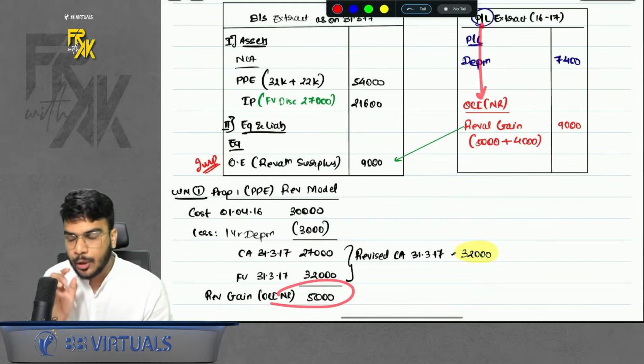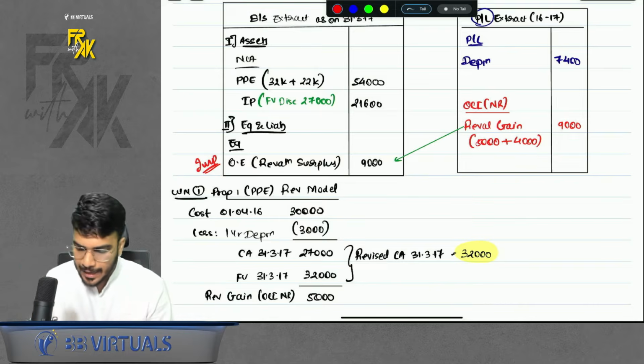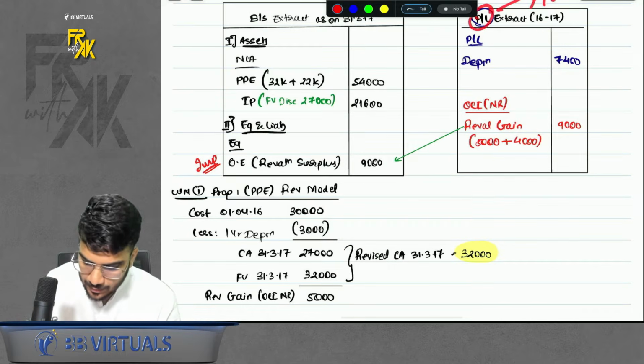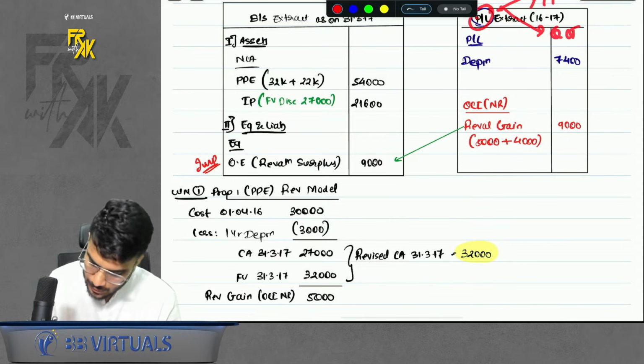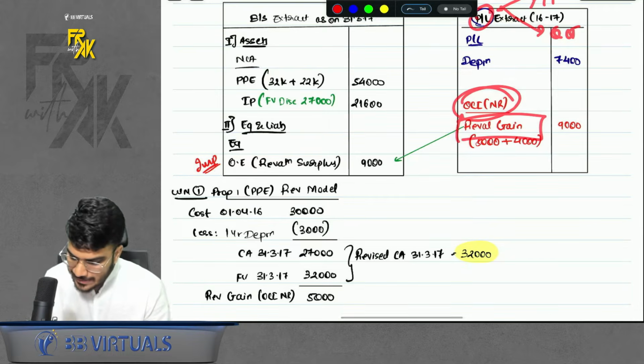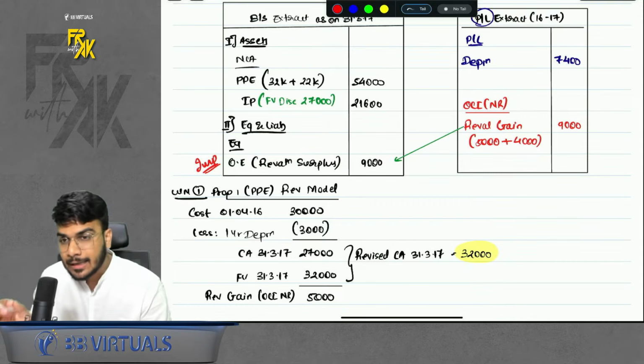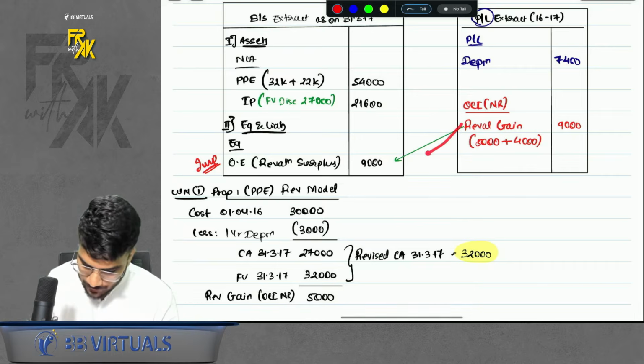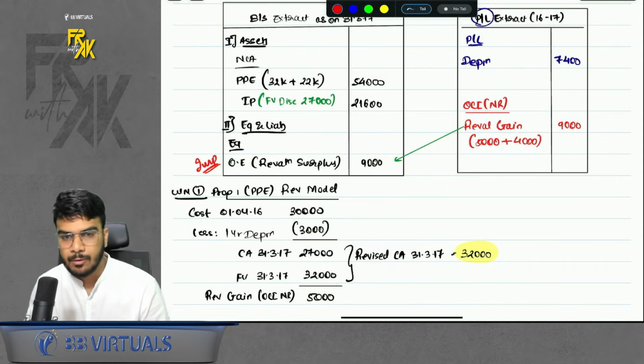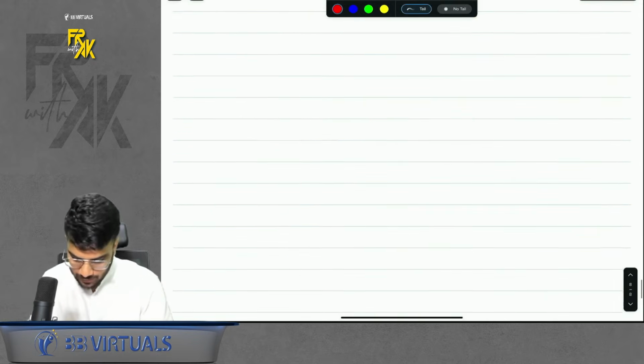But under P&L, do you know we prepare a separate column, OCI? See, ideally P&L has 2 columns. One is P&L itself and one is OCI. So under OCI, you will show revaluation gain. And such gain, in case you remember, is accumulated in your other equity, revaluation surplus. So you will transfer to revaluation surplus as well. So we have done that, right?